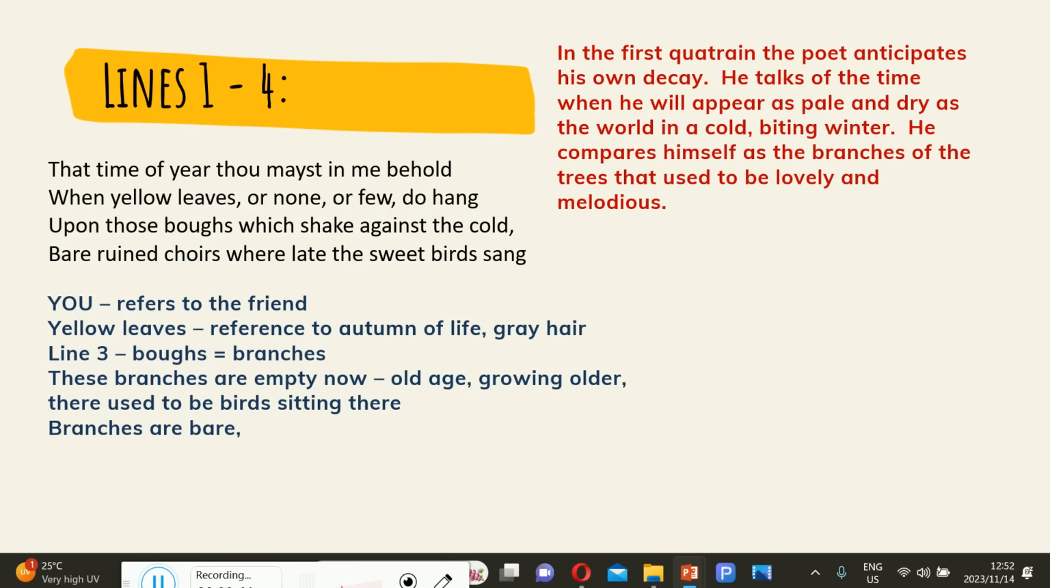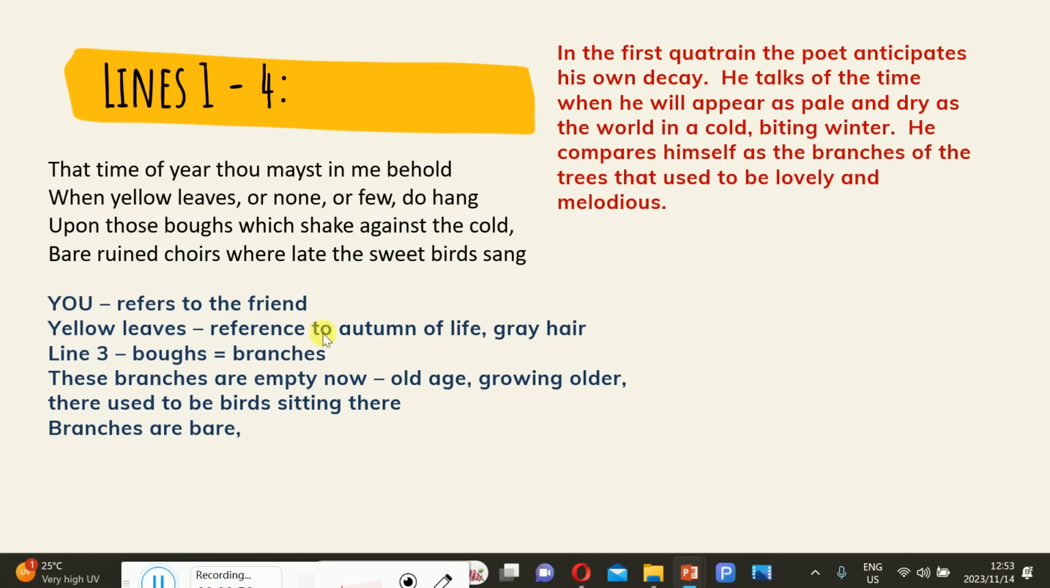This is also to show that he compares himself to a branch of the tree that used to be lovely and melodious, but currently it is no longer melodious, which ultimately correlates with the idea of aging. And then you here refers to the friend.